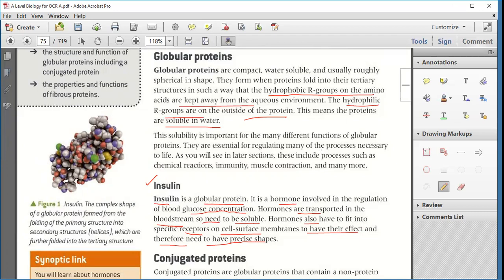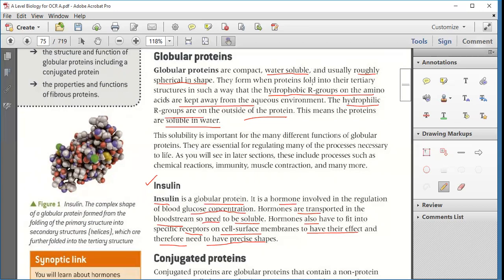Globular protein is what? It's a type of simple protein. Okay, and this globular protein is like a compact one. For example, if you have taken a thread and you are making a ball of it, it is a compact one. Okay, and the second property is it is water soluble. It can be easily soluble in water and is usually roughly spherical in shape, like this, you can say it is almost spherical in shape.